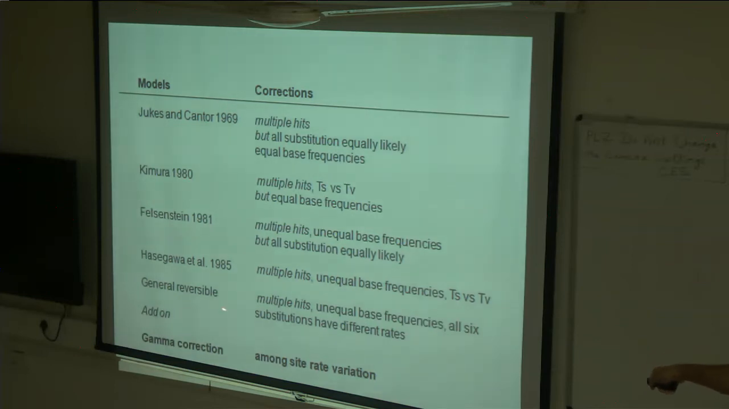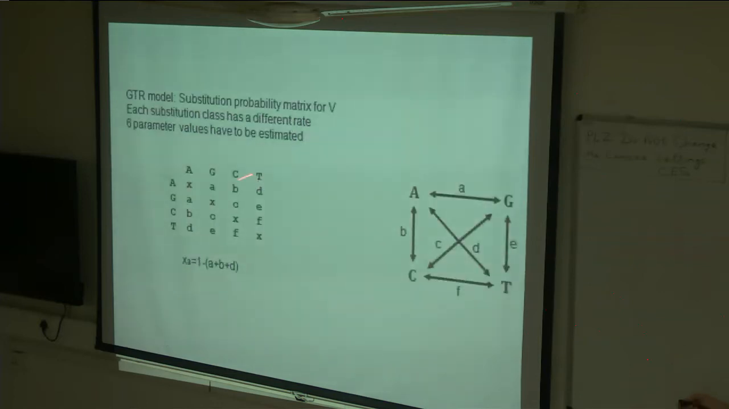The most advanced model is the GTR model. It corrects for multiple hits. It assumes unequal base frequencies, and all the substitutions have different rates. Here, all these substitutions you see are different. So GTR uses 6 parameters, these 6 substitution rates.